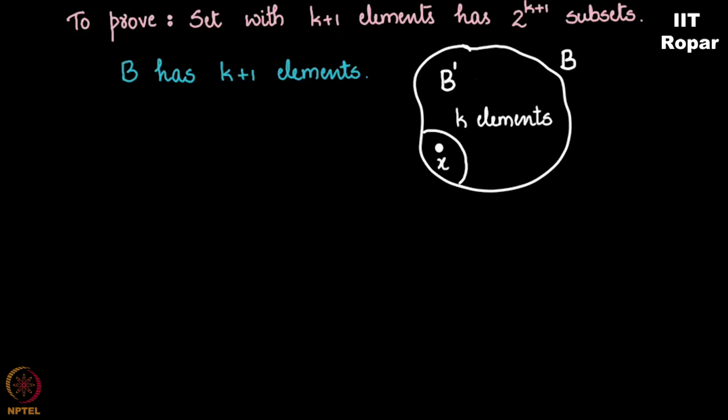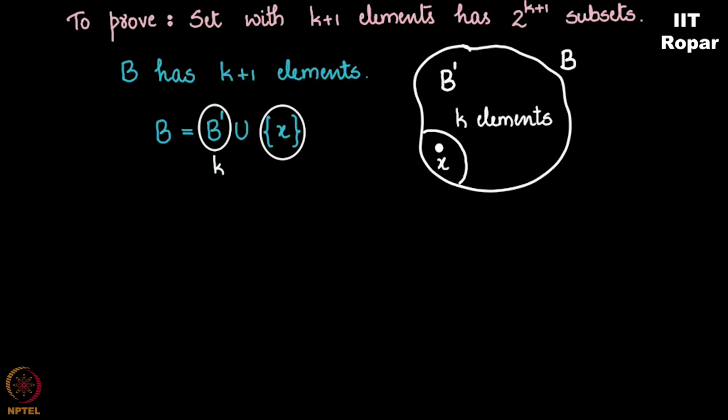Okay? So you may want to pause here and go back to the induction hypothesis. Why? Because we are assuming that the statement holds true for k elements, which is the reason why I'm considering a set with k elements here. So let me assume B dash is such a subset of B which has k elements. So I'll write B to be B dash union X. So B dash is a set with k elements and X is a singleton set.